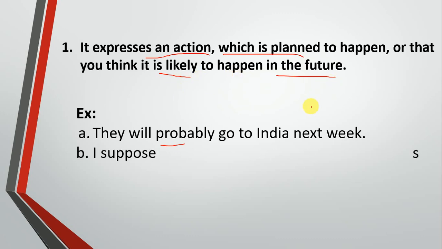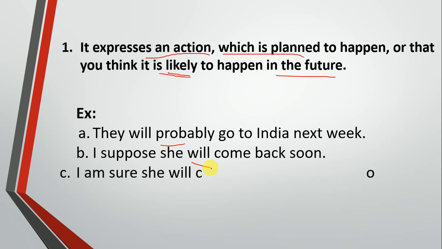Okay, second example, I suppose she will come soon. I suppose that she will come soon. It's like I think this way. It's likely she will come soon. Whenever you want to talk about an action which is planned to happen, or that you think it's likely to happen in the future, you better use simple future tense.